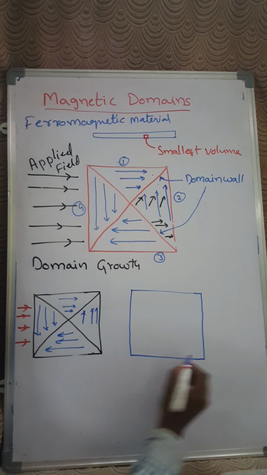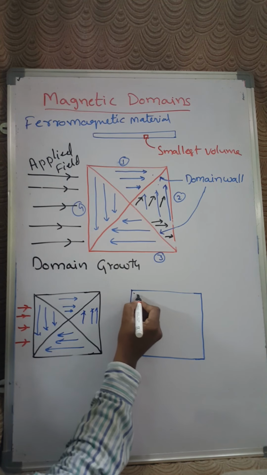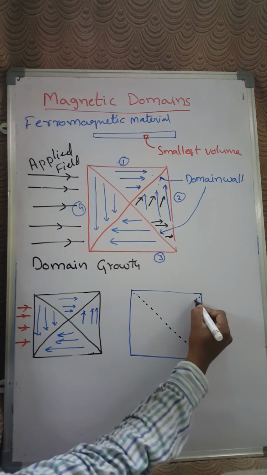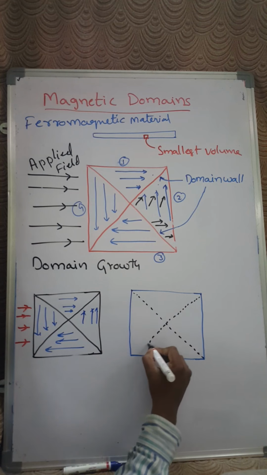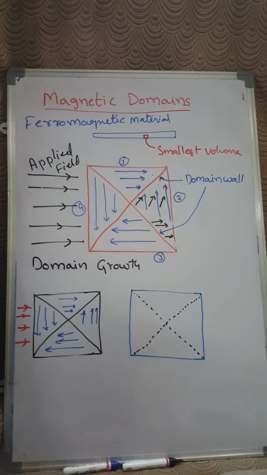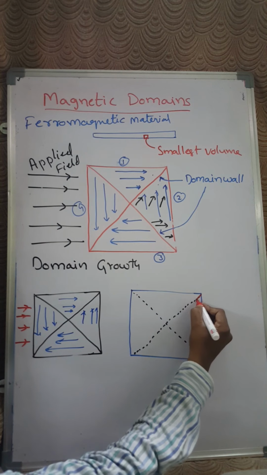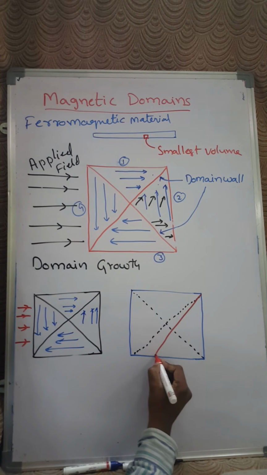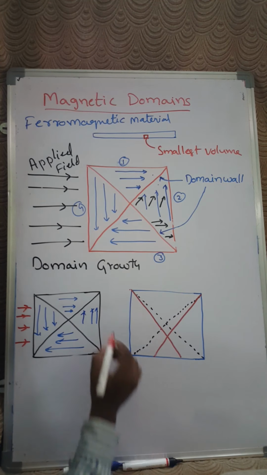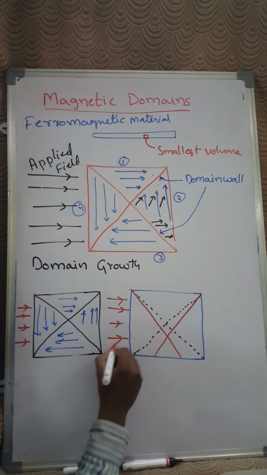Here, the first one is how you have it in the initial case. Right? Initially the domains were like this. Due to the applied external magnetic field, the domain size gradually increases, and the opposite-spin domain's size gradually decreases.